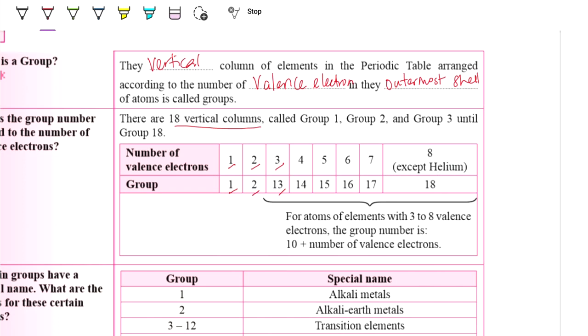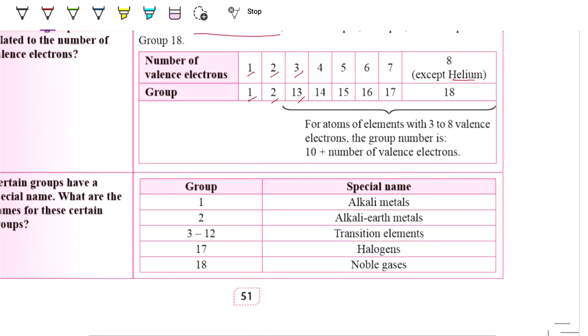Except helium. Helium only has 2 valence electrons. So for group 13 until group 18, for the atoms or elements with 3 to 8 valence electrons, the group number is 10 plus the number of valence electrons. So meaning that, let's say 3 valence electrons, so plus 10 will be 13. 4 plus 10 will be 14, and so on.